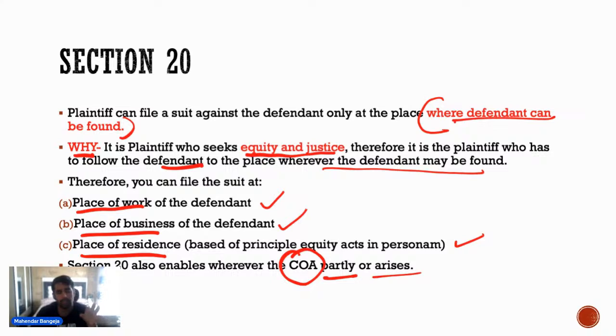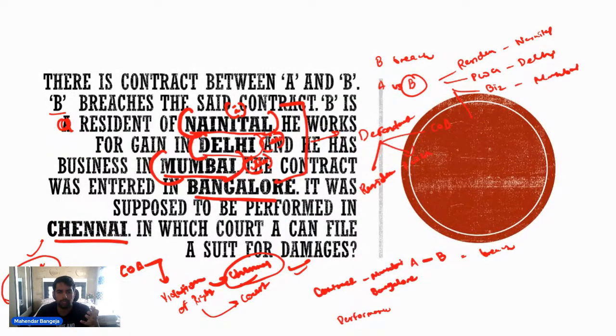ठीक है. अब सेक्शन 20 एक और चीज इनेबल करता है. It also enables you to file the suit wherever the cause of action has partly or wholly arisen. अब ये मैंने आपको एक एग्जांपल दिया था, ये एक एग्जांपल है. Basically there is a contract between A and B. B breaches the contract. अब जो A है, A is a resident of Nainital, he works for gain in Delhi.